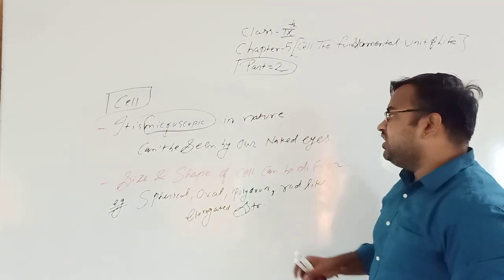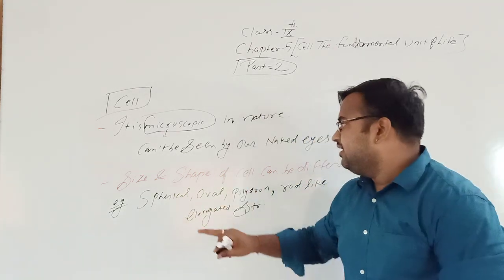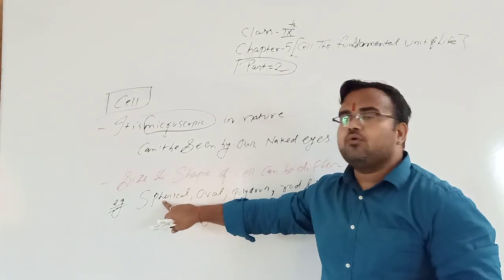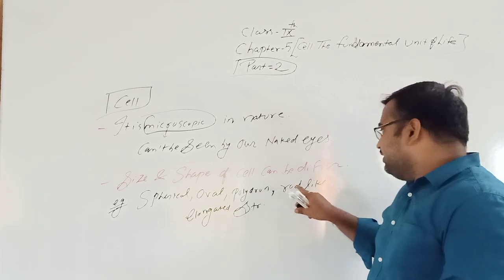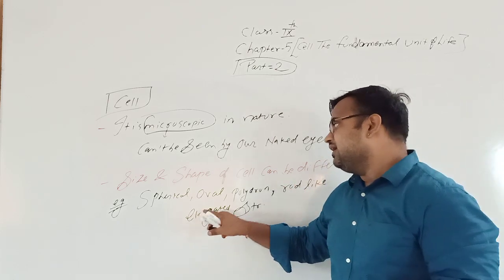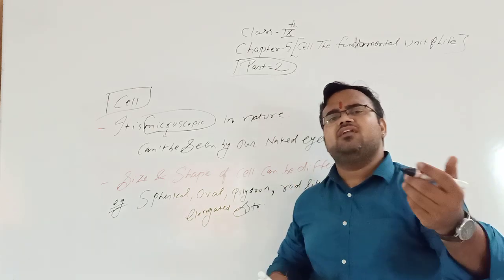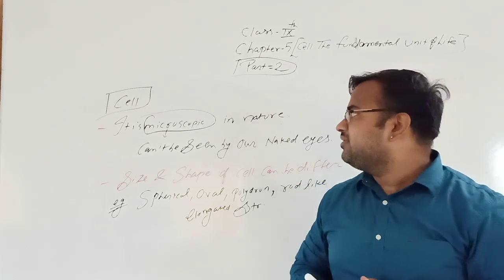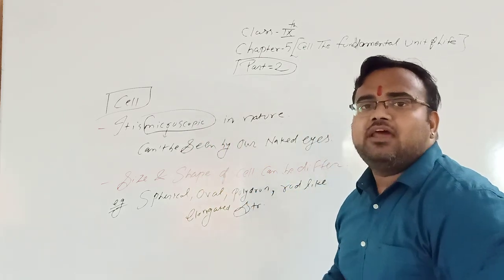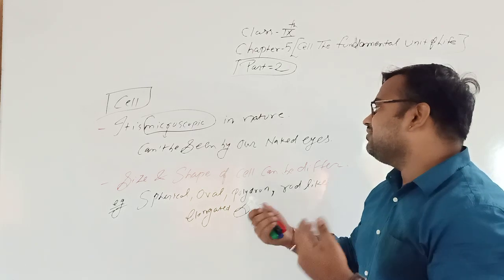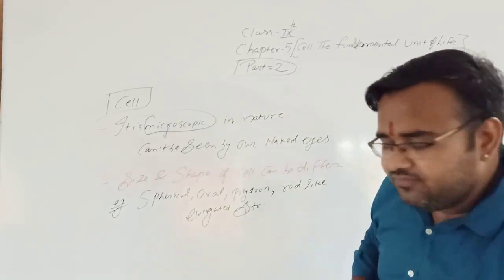There are different structures of cells which are present. So cell is microscopic in nature, cannot be seen by our naked eyes, and the size and shape of cells can be different.